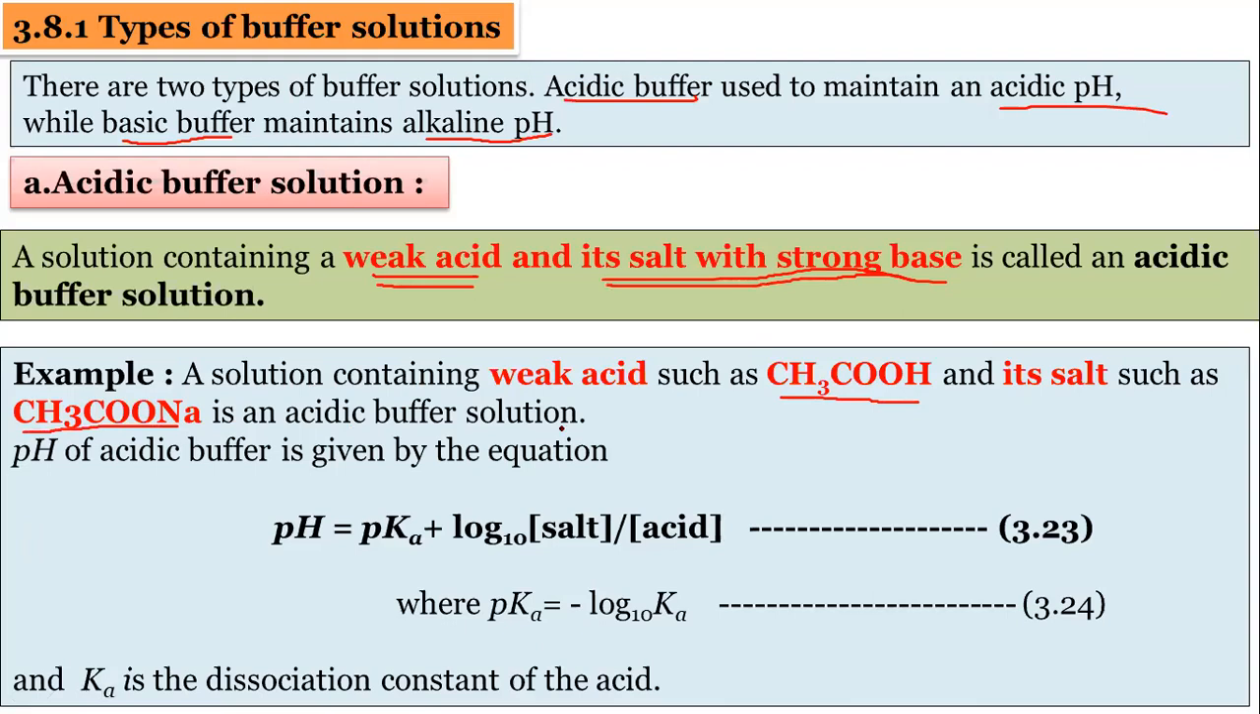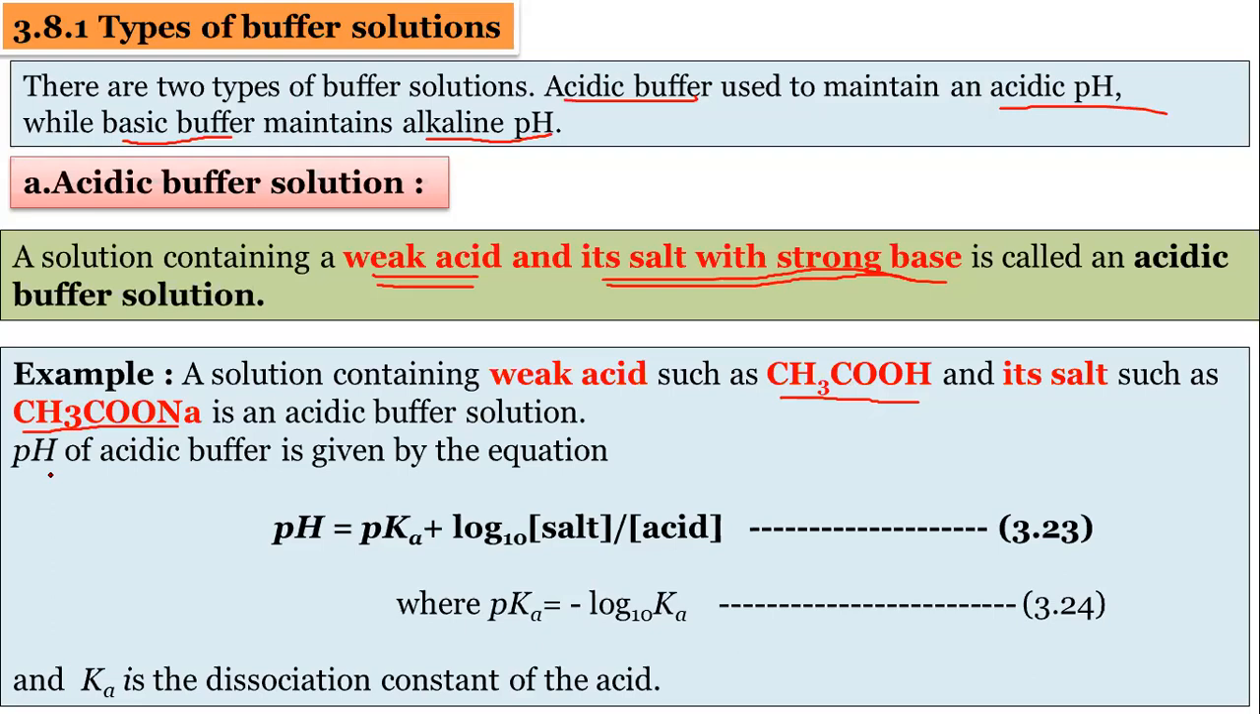From the examination point of view, they can ask, write one example of acidic buffer solution. So we can write this example: the solution of acetic acid and sodium acetate, because it is a salt of weak acid with strong base. Here NaOH is the strong base and acetic acid is a weak acid. So this salt is prepared.